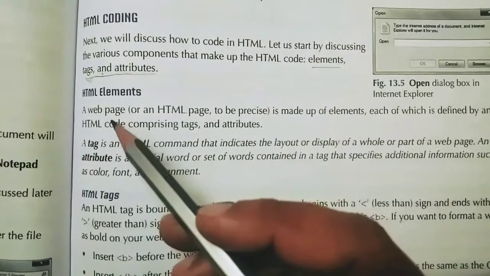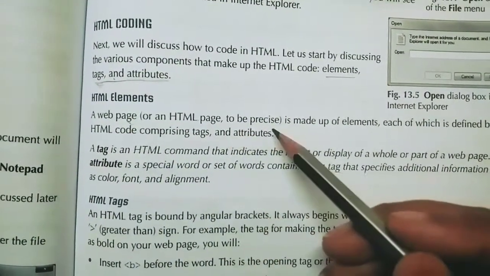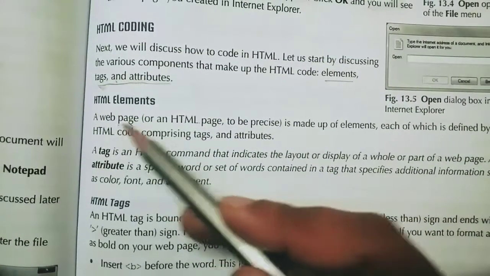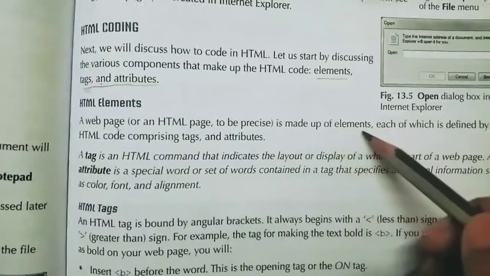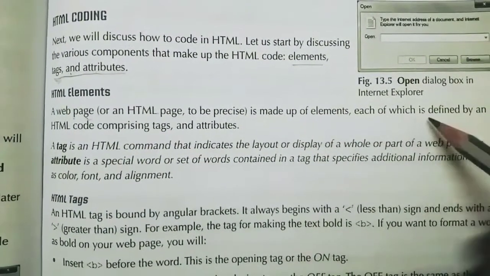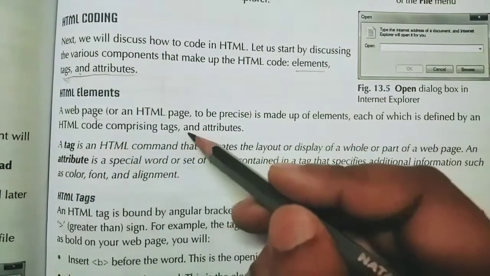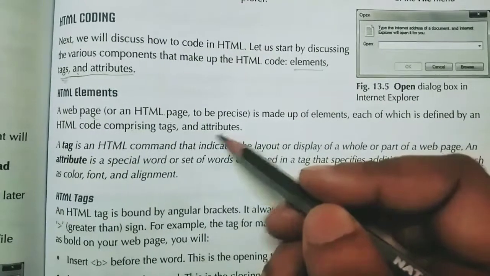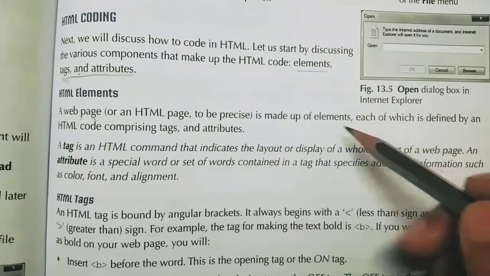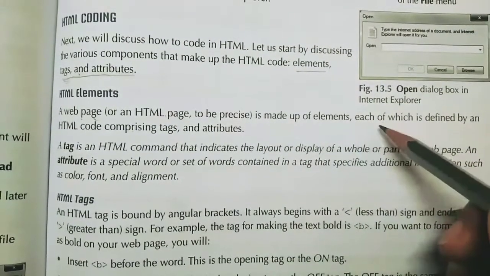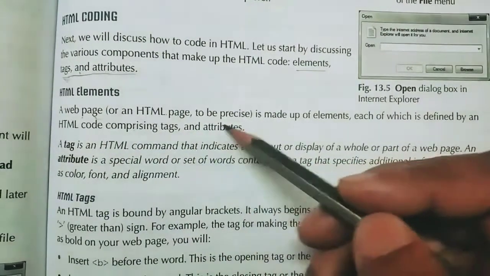So what are the elements? A web page, or an HTML page to be precise. A web page is known as an HTML page. The web page is made up of elements, each of which is defined by HTML code comprising tags and attributes. So every web page is made up of elements, and each element is defined by code which has tags and attributes.